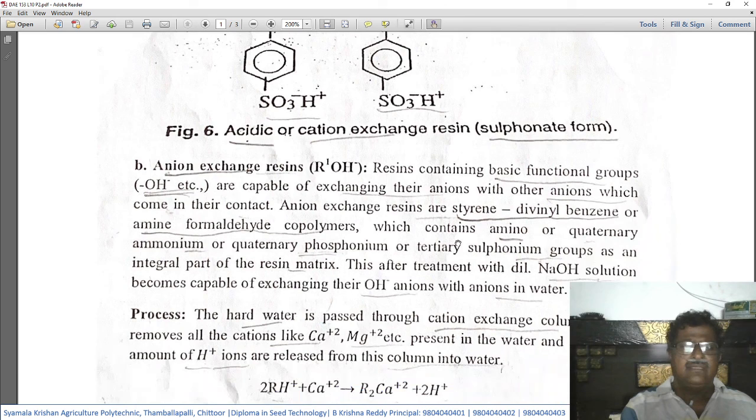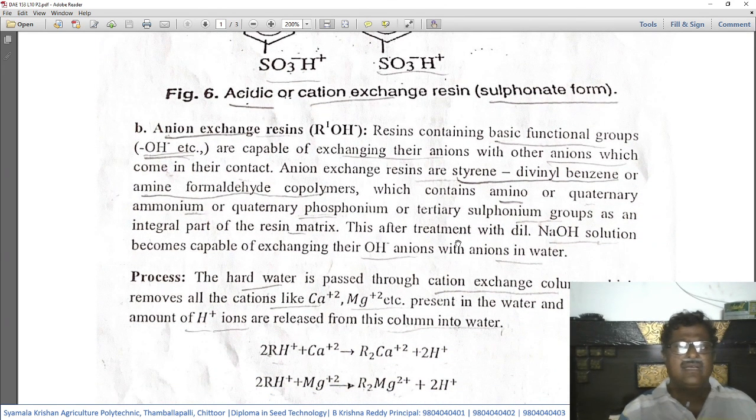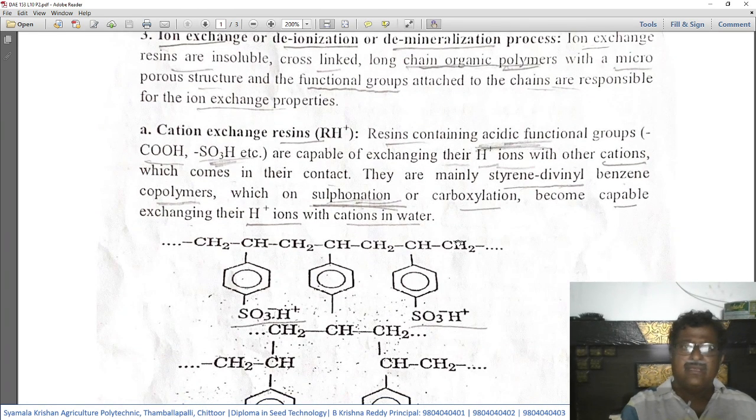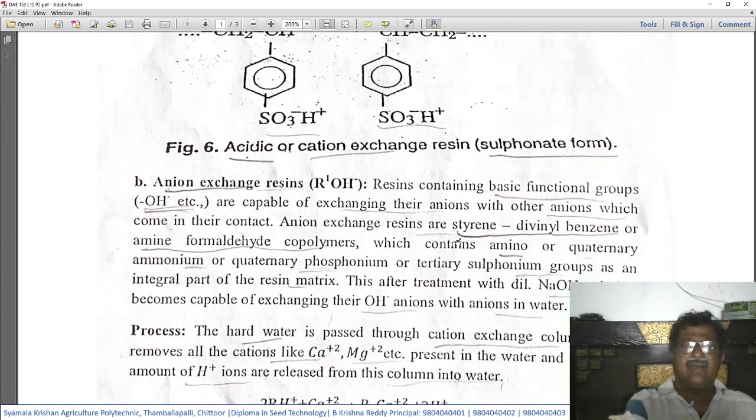Okay, then comes B, that is the anion exchange resin. Here the resin will be represented as ROH instead of RH+. Here we see it is ROH. It is RH+ for cation exchange. If it is anion, it is ROH. Resins containing basic functional groups. Basic means hydroxyl ion OH- are capable of exchanging their anions with other anions which come in their contact.